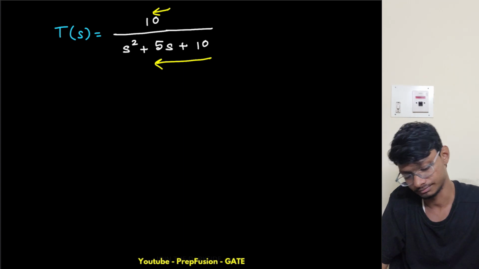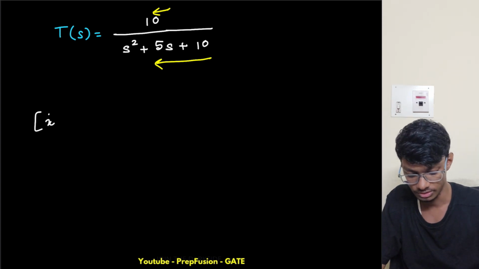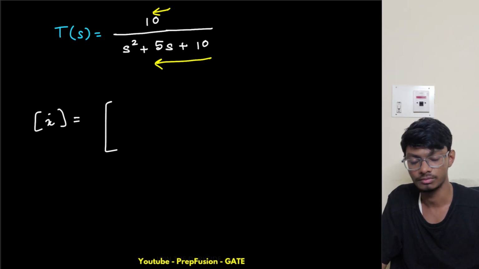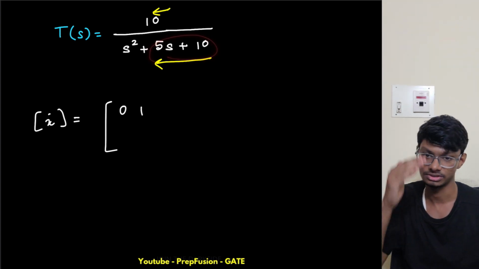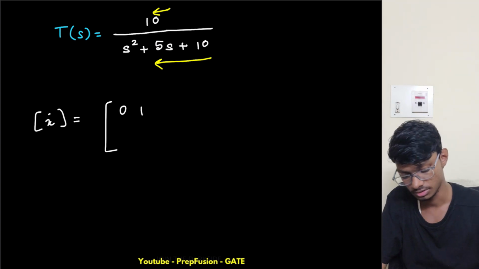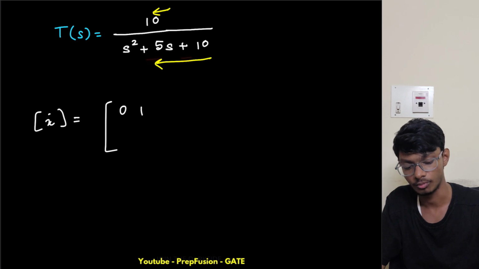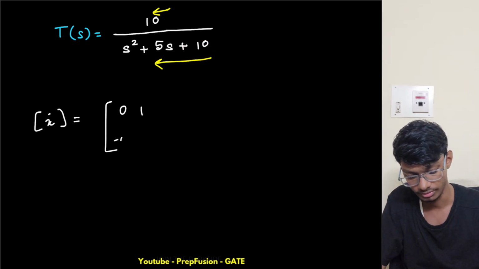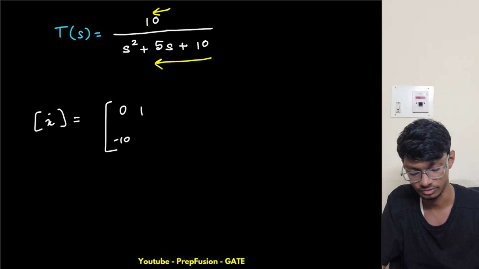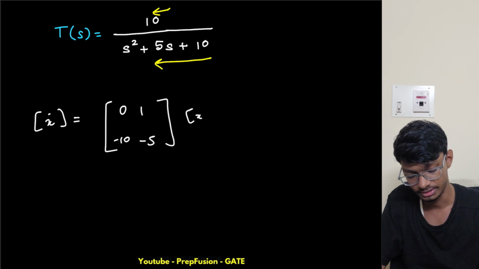So yeah, now let's solve it. There you will understand. So this is a standard form, okay, standard form I'm solving. So this is my x dot. Now my A will be 0 1, then the last row will be like this, as this is a 2 cross 2 matrix, right? Only 2 rows. So I will move from here, and in negative sign, I will oppose the sign, right? So first I'm getting 10, so I'll write minus 10 here. Then I'm getting 5, so I'll write minus 5 here. Okay, now I will have the x matrix here.